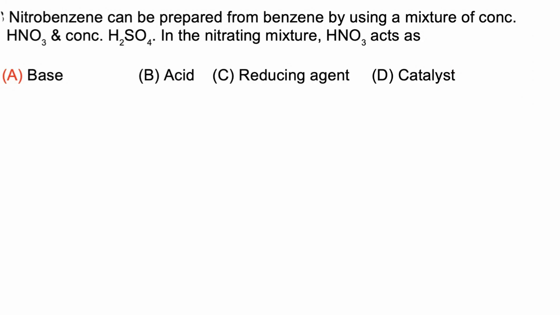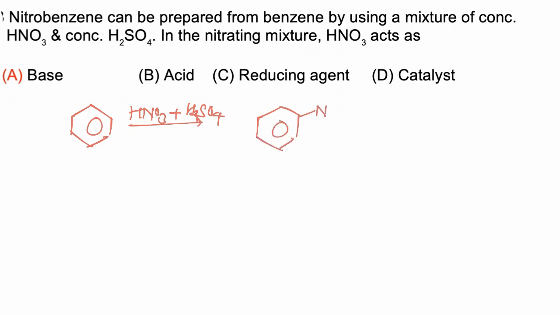In this question we have to find the role of nitric acid during nitration of benzene. So nitric acid and H2SO4 are used. If benzene is treated with nitric acid in the presence of H2SO4, nitrobenzene is formed as the product. Now in this reaction, NO2 positive acts as the electrophile. NO2 positive is generated when nitric acid and H2SO4 both are taken.